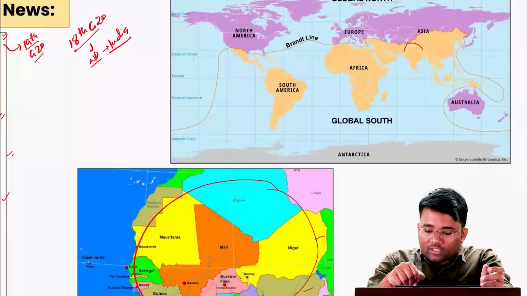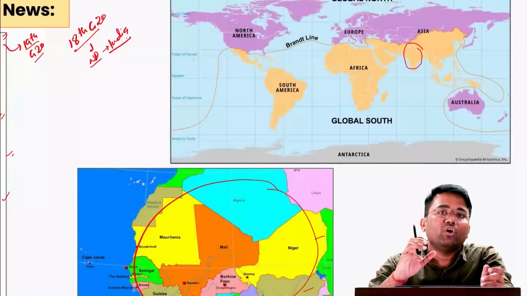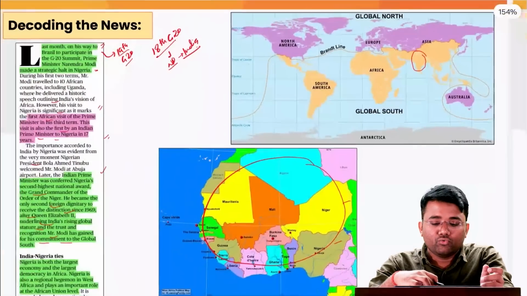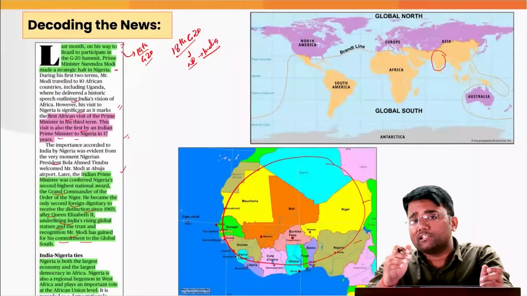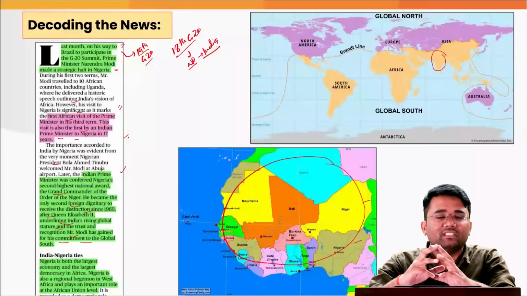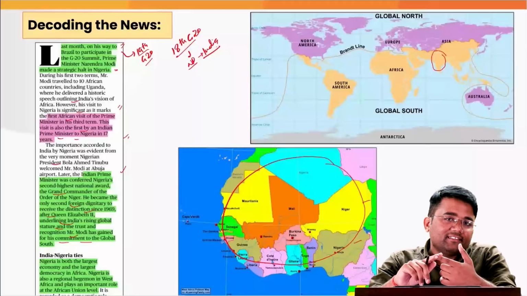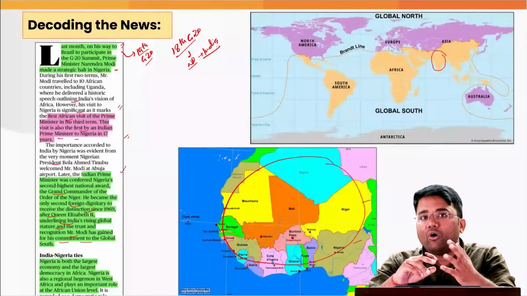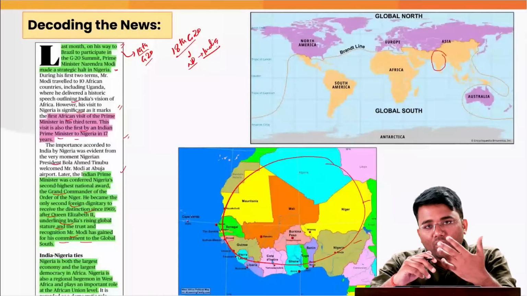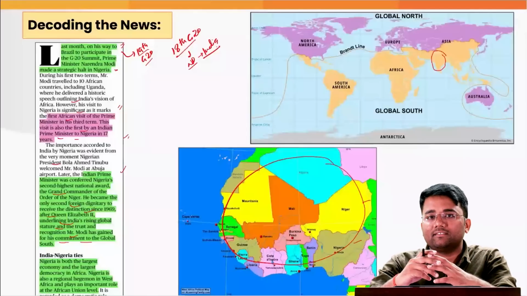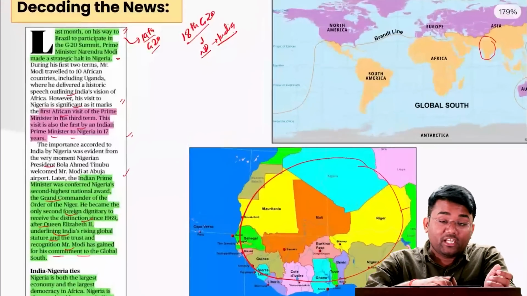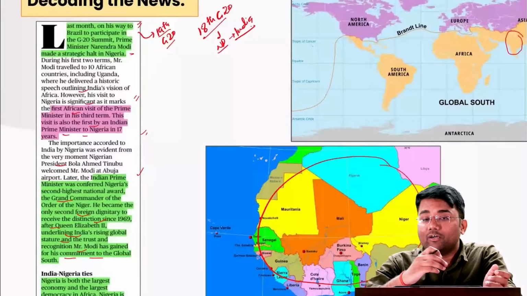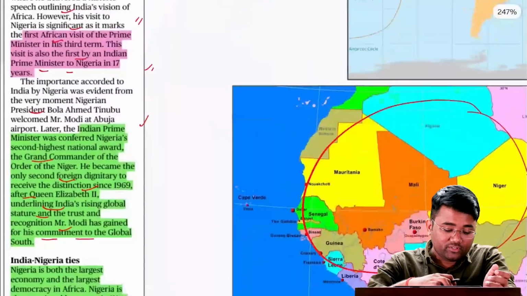So what India is doing is somewhat shaping the voices of the Global South. We need to ensure that whatever issues are being faced by the countries located in the Global South, whether the impact of climate change, the trade related barriers, the tariffs being imposed by various developed countries, or the talks going on in the World Trade Organization, all that needs to be addressed well and shaped into a proper policy so that the voice of the Global South can be heard properly and can actually lead to significant changes.